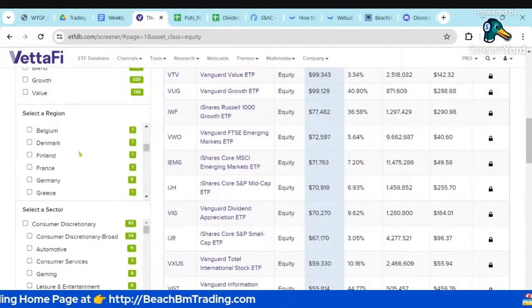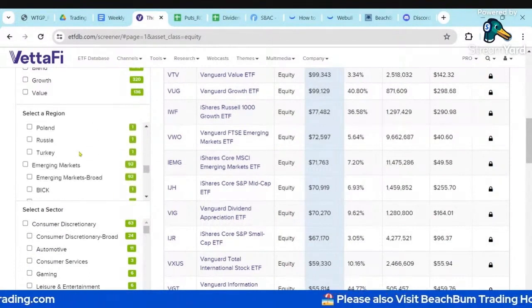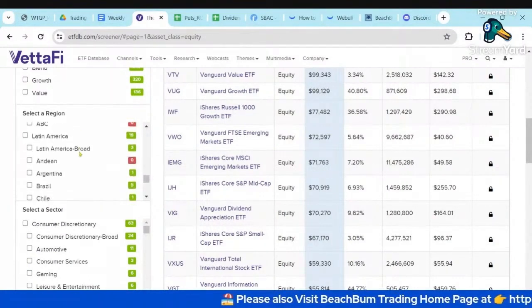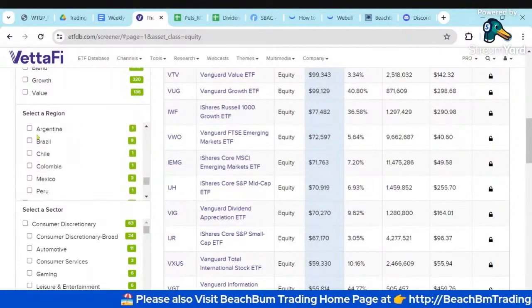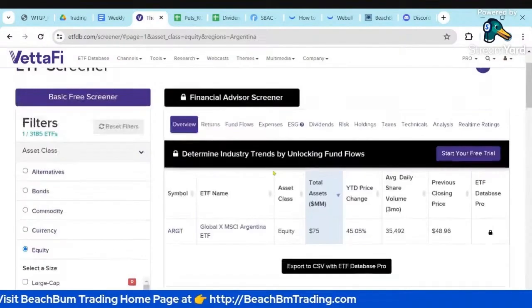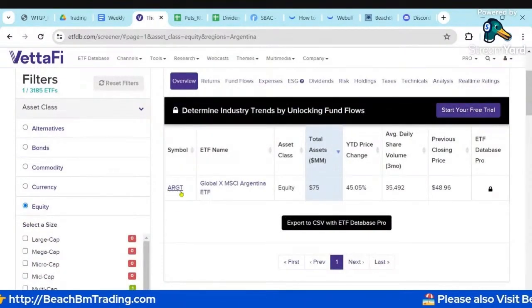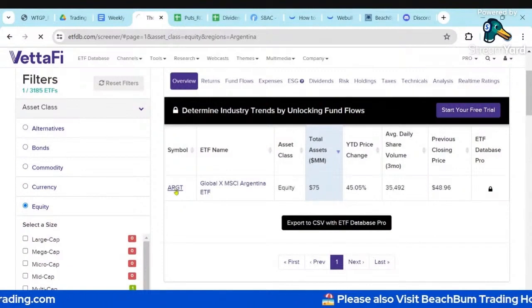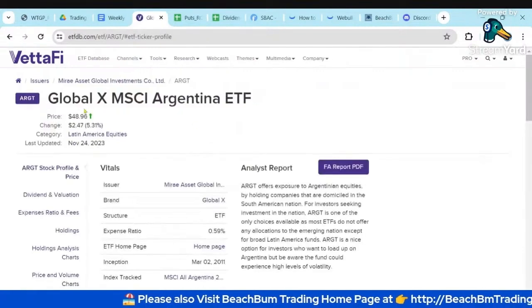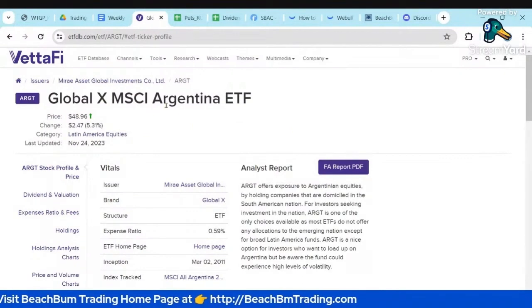So if we find Central America, or Latin America, I find Argentina. We see there's only one that's listed, so I can select that region, and we see it comes up with this ARGT. So then I can select that, and we'll go to the actual profile for this ETF ARGT. So right now, this is the only ETF directly related to Argentina.